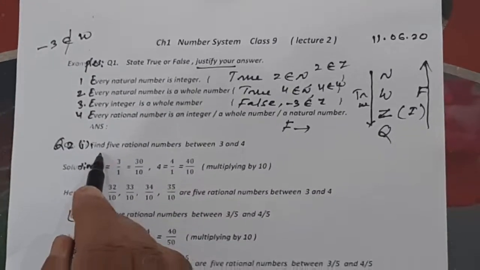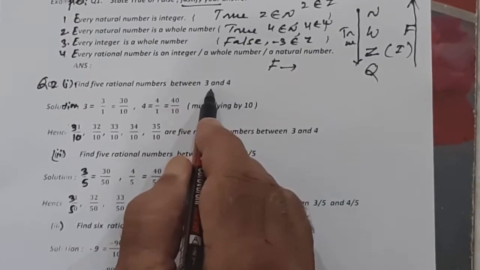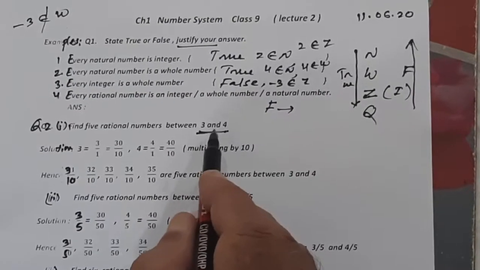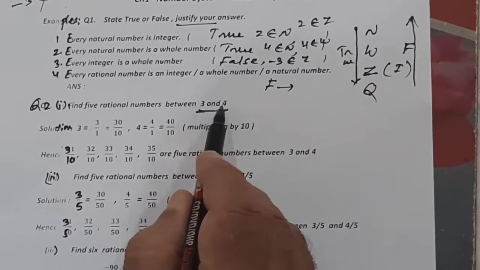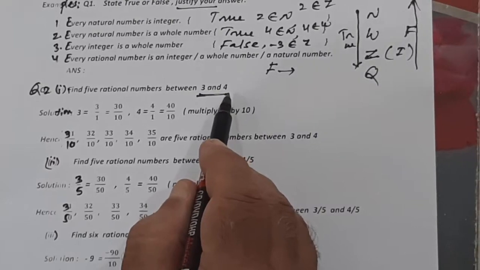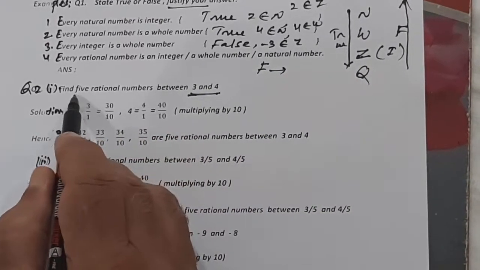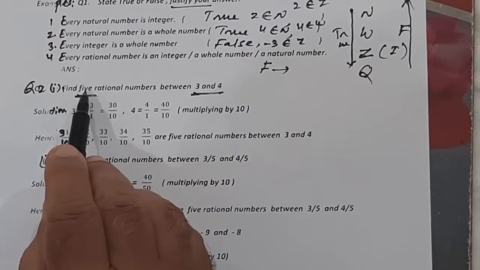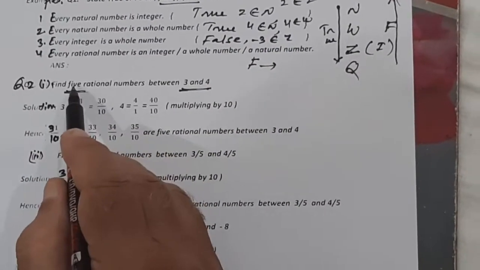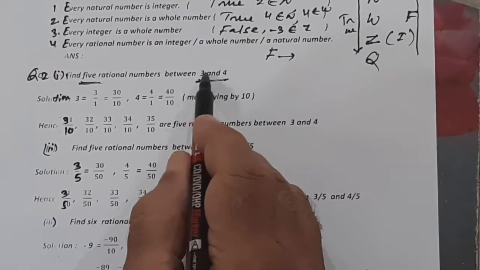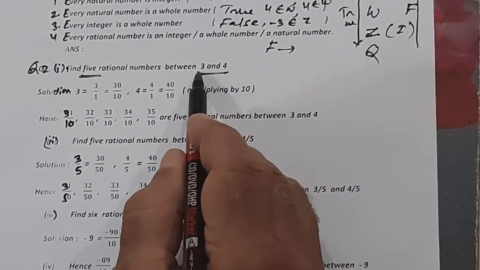Question 2, find 5 rational numbers between 3 and 4. Now 3 and 4 on the number line I showed you in the last video. Between 3 and 4 there must be infinite numbers, but we have to find 5 rational numbers. How to do it? Now if it is 5 here, you can add 1 to it, it becomes 6, so you can multiply by 6.